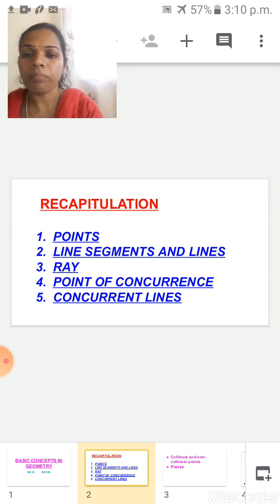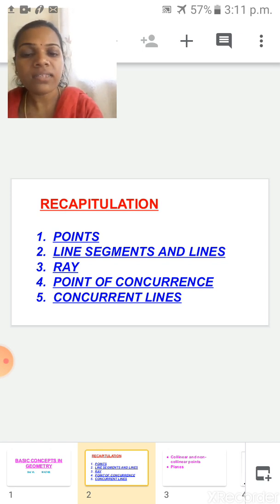First one is what? Point. Next, line segments and lines. Next, ray. Next one is point of concurrence and concurrent lines. First one is point. What's the meaning of point? Point is a tiny dot. It is called what? Point. So you know how it looks, isn't it?